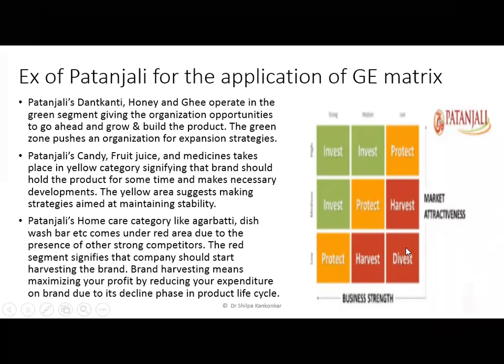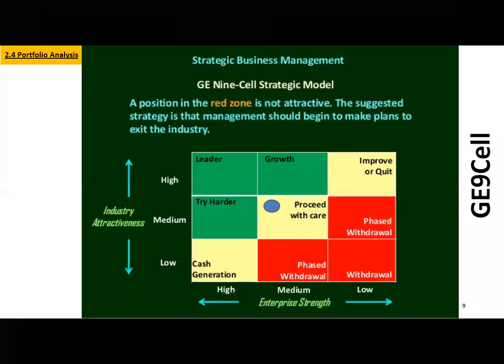So your red zone signifies that the company should start harvesting the brands. So brand harvesting means what? You're maximizing profits by reducing your expenditure on the brand. So आप decline phase में, product life cycle में उसका decline हो रहा है शायद, तो आपको जल्दी से उसको बाहर ही निकालना पड़ेगा. So whether it's your dishwasher, your certain products of Patanjali not doing well at all, these kind of category will specifically happen when you realize the red zone exists. You realize that you need to start planning of exiting the industry for those particular products,